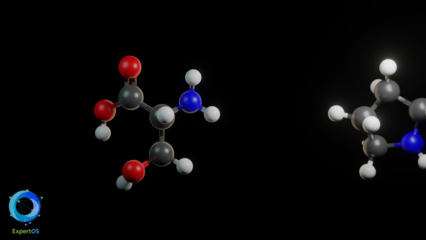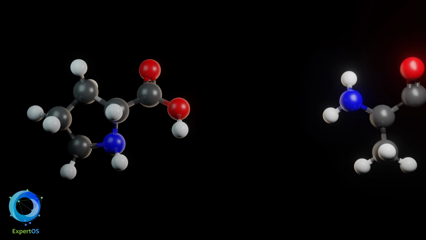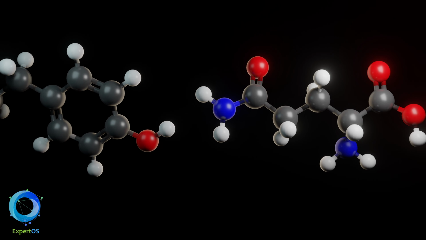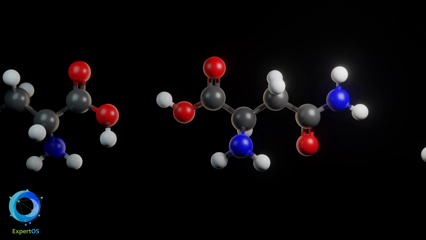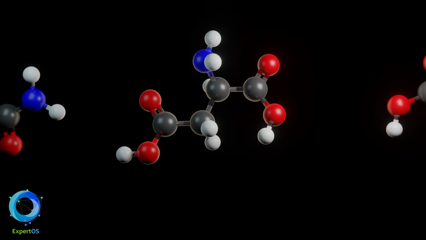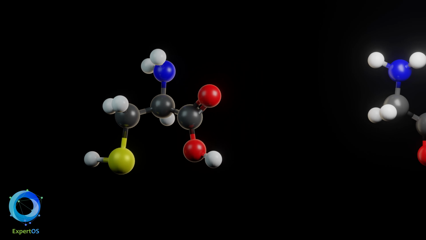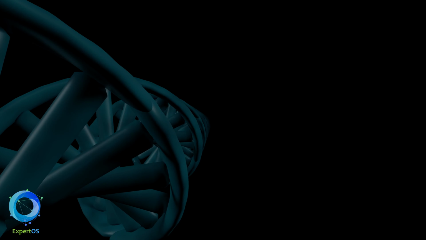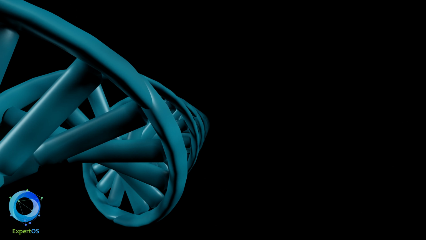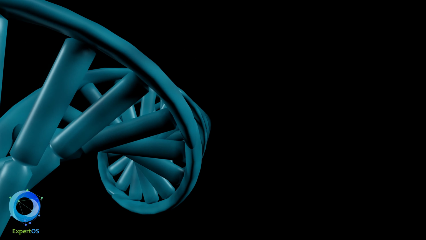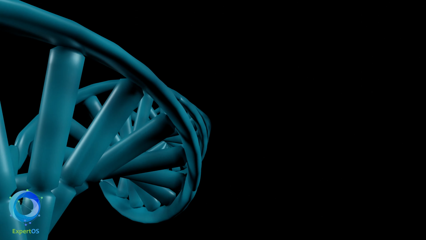Non-essential amino acids are serine, proline, alanine, tyrosine, glutamine, asparagine, aspartic acid, glutamic acid, cysteine, and glycine. The number of amino acids and their sequential order is given by the genetic code and is responsible for the final structure of the protein, and its proper functioning depends on this formation.